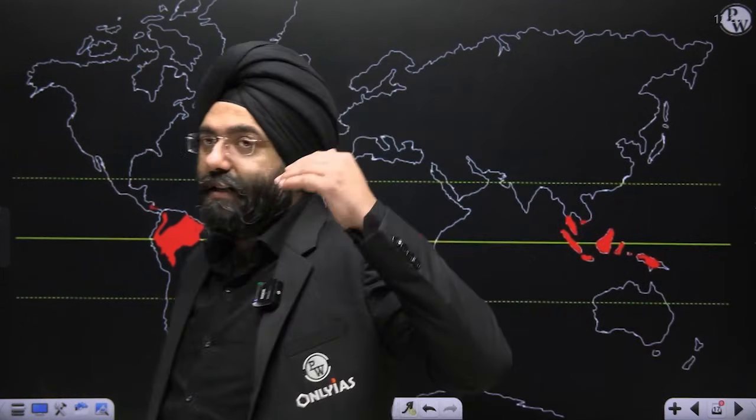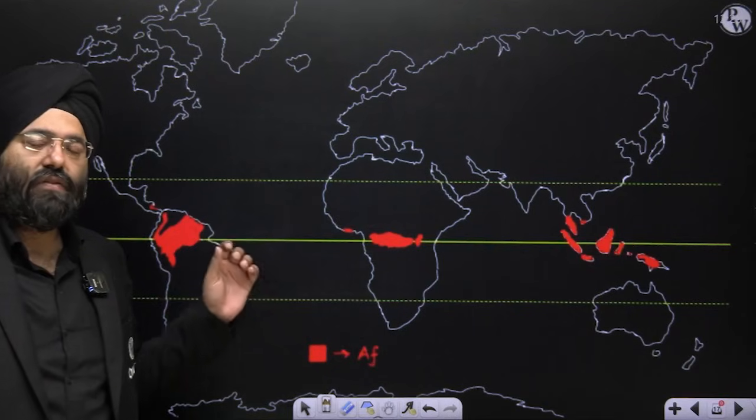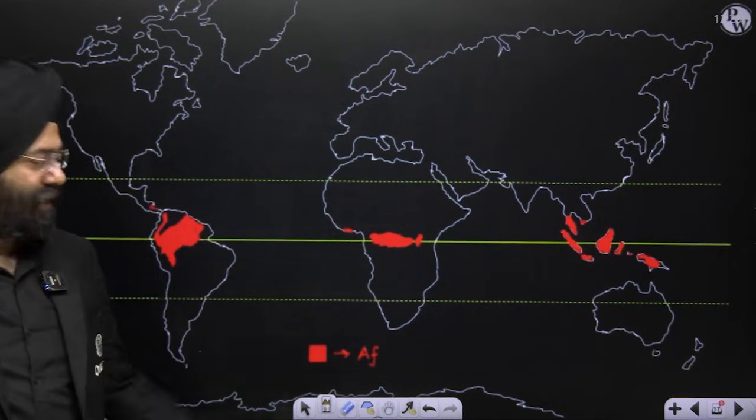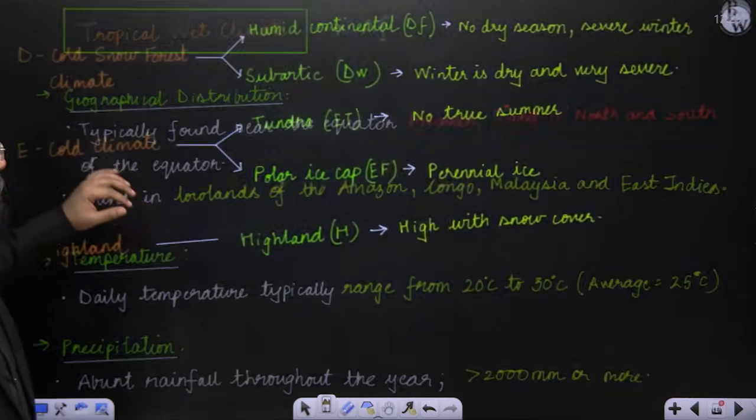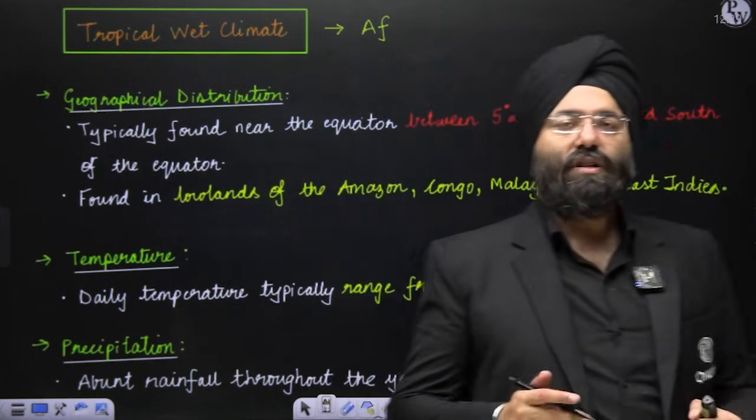Keep in mind the map. That is why I have drawn a map for every single climatic type. Now let's come back to this point. Af. Temperature. The temperature over here, you know, it is lying close to the equator.